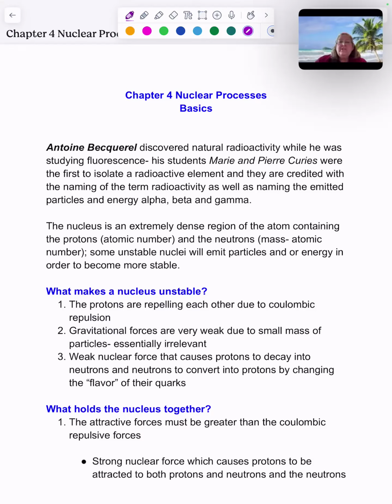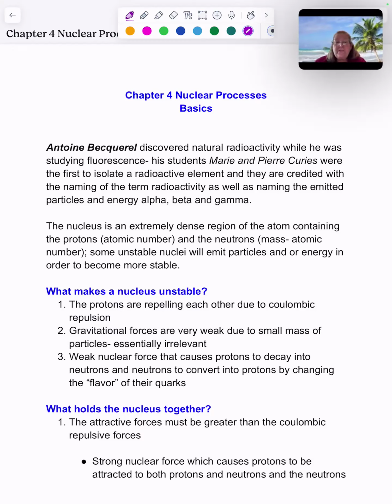So what happens in nuclear? The nucleus is an extremely dense region of the atom. Most of the mass is concentrated in the nucleus, and the rest of it is pretty much empty space because it's got just little electrons flitting around. The protons, which is our atomic number, and the neutrons, the number of those being mass minus atomic number, aren't always the same. Some unstable nuclei are going to emit particles and/or energy in order to become more stable.